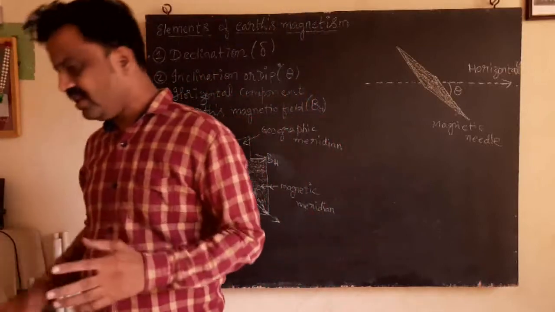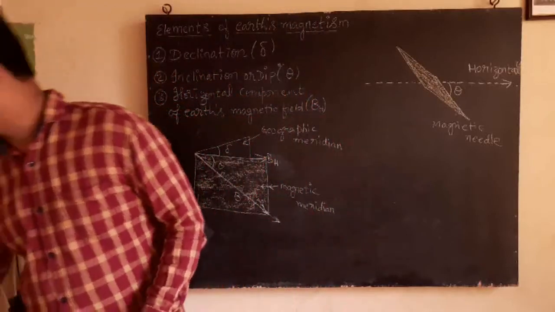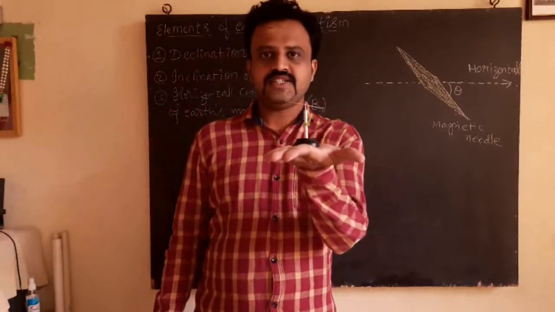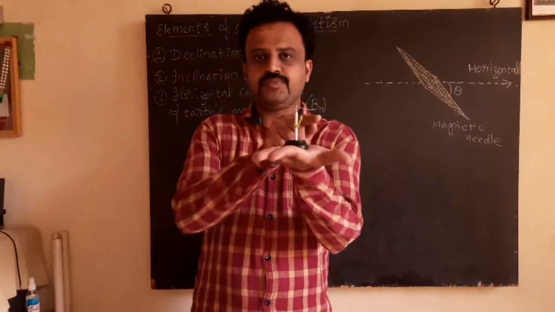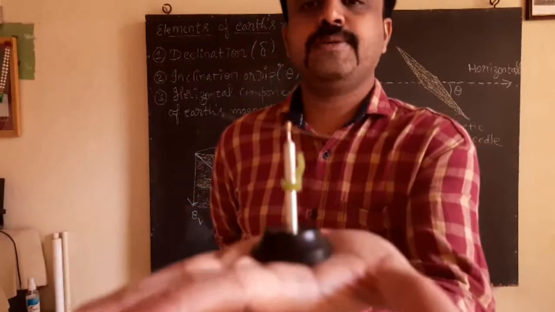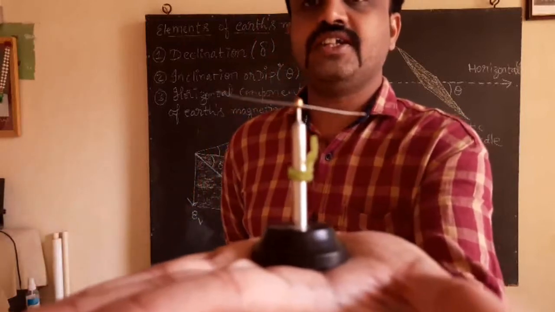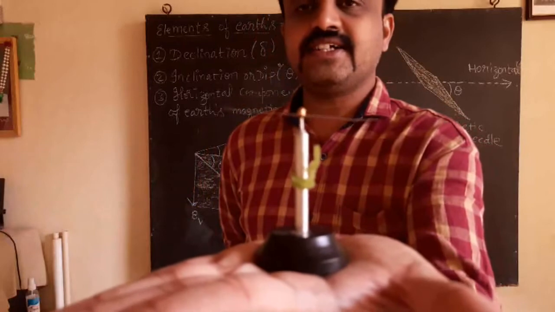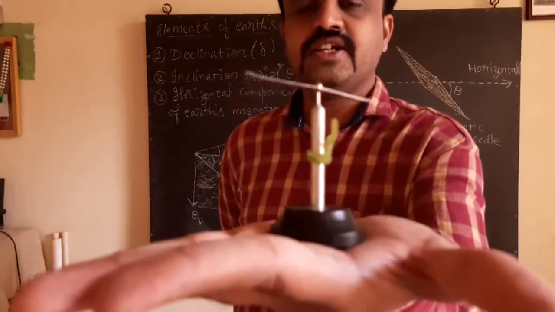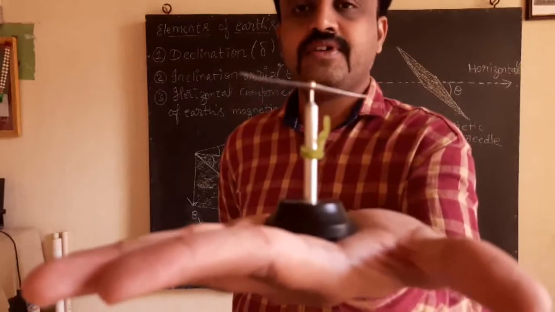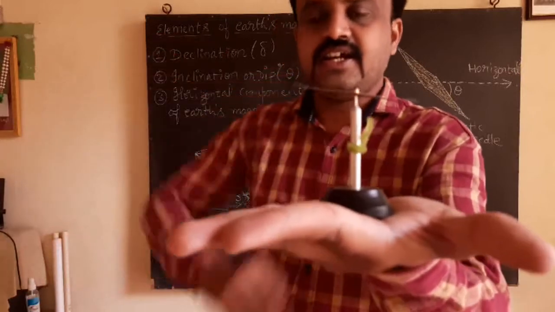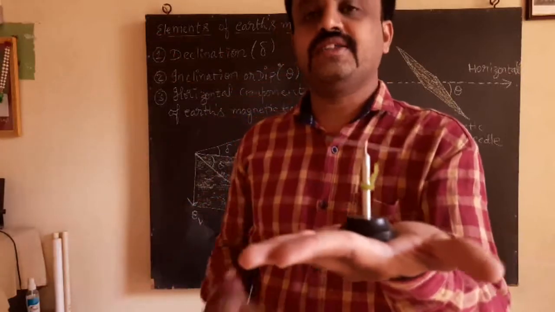Now, here is the magnetic needle. Here is the North Pole and here is the South Pole. When you look at this magnetic needle, it is not standing horizontally. It is inclined at a certain angle. So this inclination, a small inclination, is called magnetic dip. It is making a certain angle like this, and that is the magnetic dip at the place.